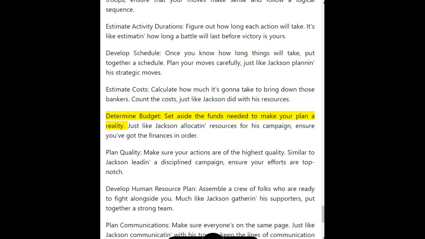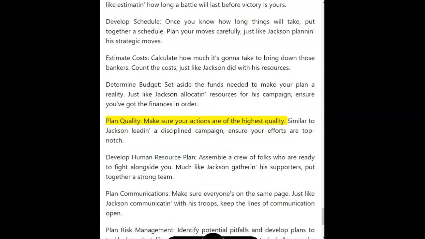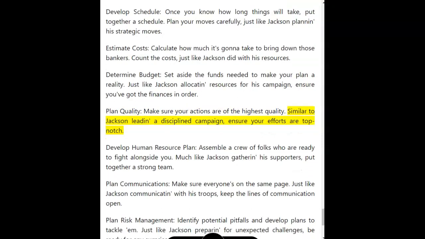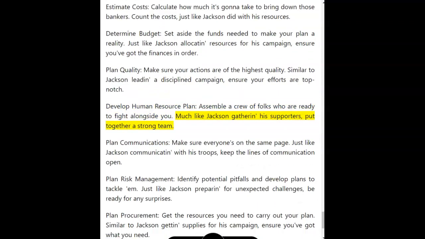Determine budget. Set aside the funds needed to make your plan a reality. Just like Jackson allocating resources for his campaign, ensure you've got the finances in order. Plan quality. Make sure your actions are of the highest quality. Similar to Jackson leading a disciplined campaign, ensure your efforts are top-notch. Develop human resource plan. Assemble a crew of folks who are ready to fight alongside you. Much like Jackson gathering his supporters, put together a strong team.